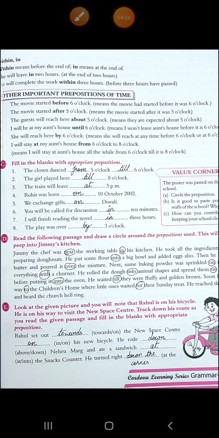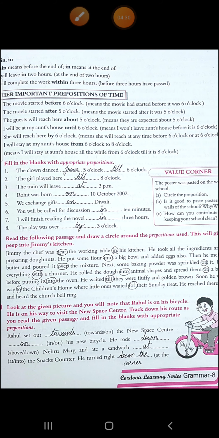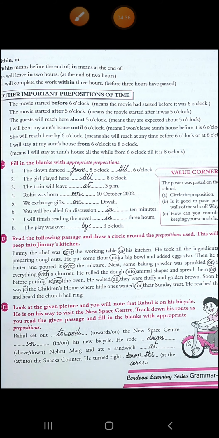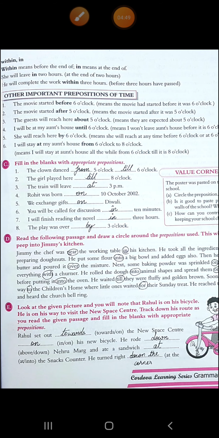Then she will reach here by 6 o'clock, means she will reach here before 6 o'clock or exactly at 6 o'clock, not later than 6 o'clock. Then I will stay at my aunt's house from 6 o'clock to 8 o'clock, means I will stay for this particular 2 hours. I will be there and after that maybe I will leave. I hope this is clear. Now let's quickly do this exercise C. Filling the blanks with appropriate preposition.